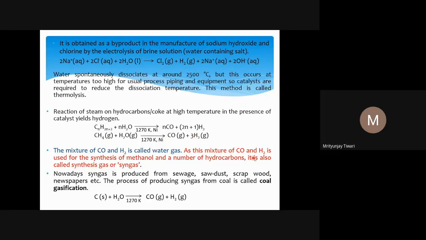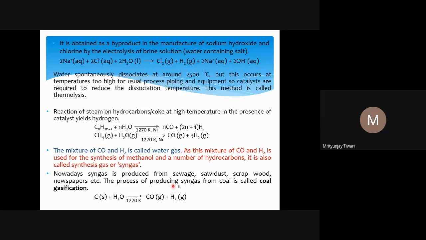As this mixture of carbon monoxide and hydrogen is used for synthesis of methanol, industrially people use this mixture of carbon monoxide and hydrogen to produce methanol. This is a very old industrial process, and a number of hydrocarbons people also form other than methanol, and it is also called the synthesis gas. That is why the water gas, the mixture of carbon monoxide and hydrogen, is also called synthesis gas or syn gas. Syn gas, SYN gas, that you know.